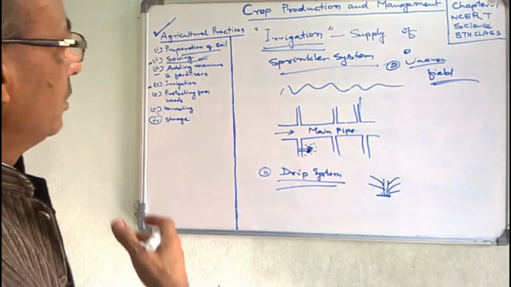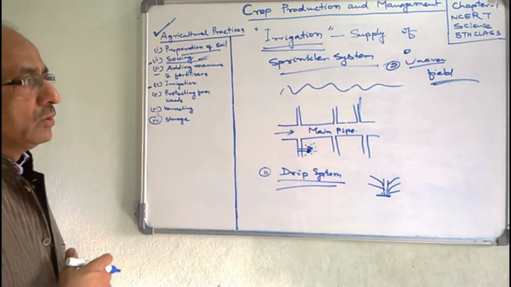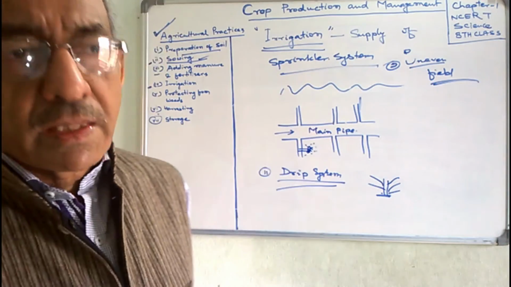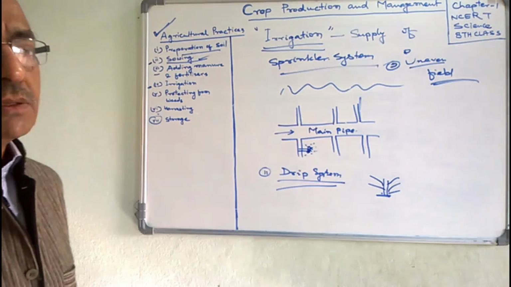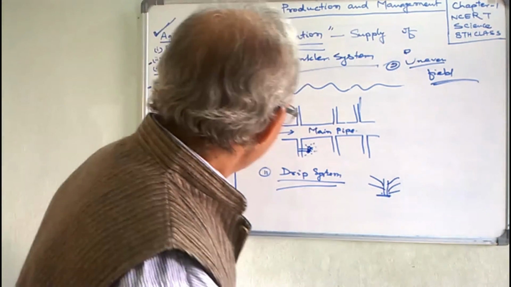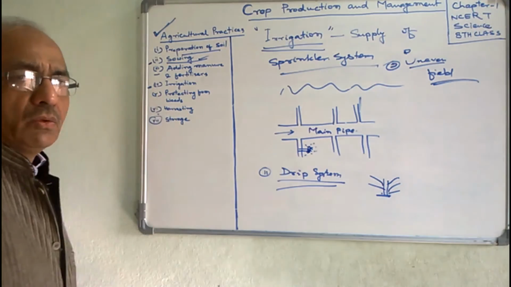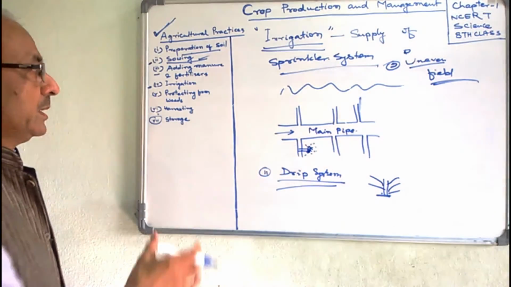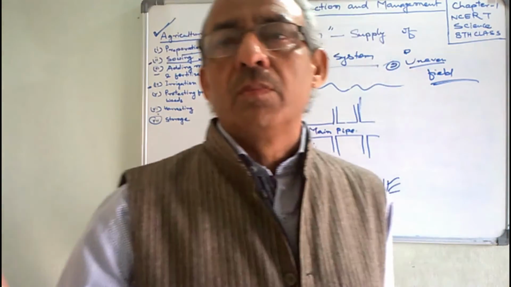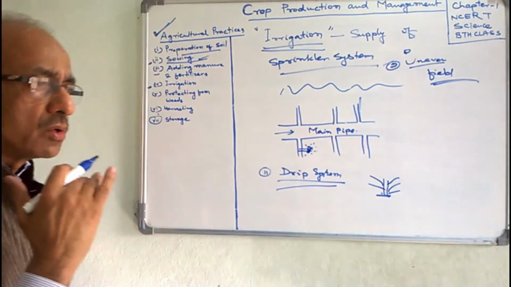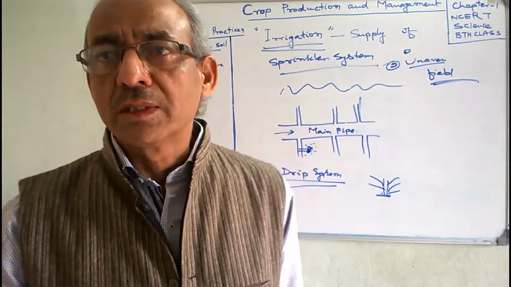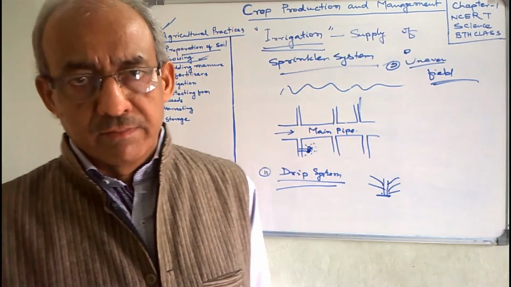By this way, we have seen what exactly the requirement of water is for the crop plants and what types of irrigation methods are used in our country for supplying water to the crop plants. In the next session, we will discuss weeds and weeding, how to protect the crop plants from the weeds, and how to remove the weeds from the crop plants. All these things we will cover in the next session.